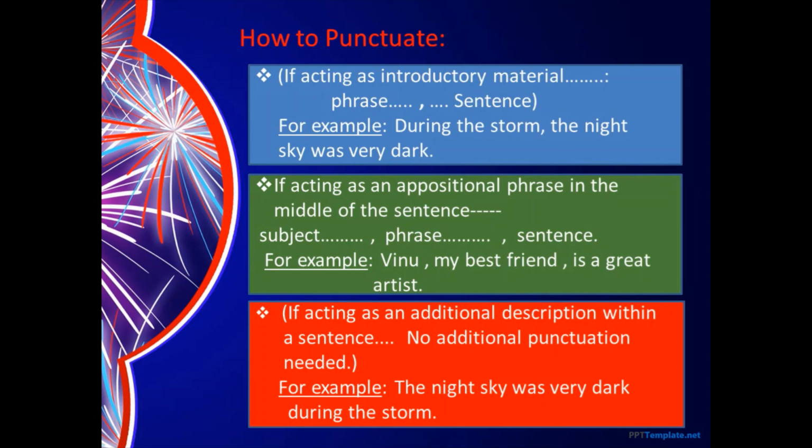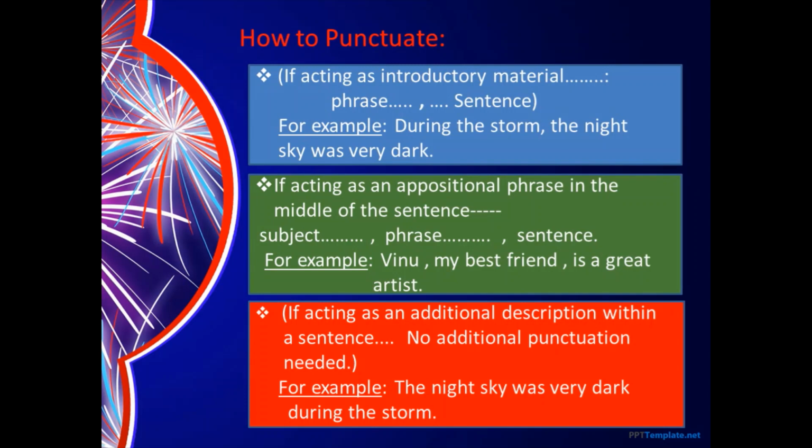Usually it's the noun phrase. Appositional phrases that you find are usually noun phrases. So when we have an appositional phrase, usually it is in the middle of the sentence, placed just after the noun that it is being used for. It will come in the middle, and therefore that particular phrase will be separated with commas on either side.